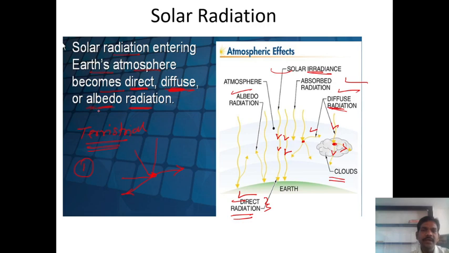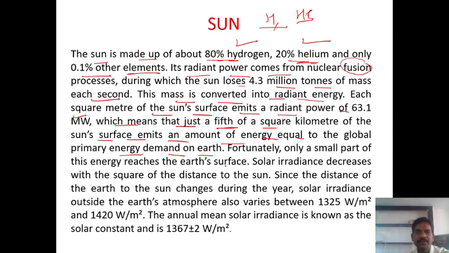Another is albedo radiation. Albedo radiation is nothing but reflected radiation. It is the radiation which is reflected from the earth's surface. If you observe, the radiation is reflected from the earth's surface. This radiation is albedo radiation. These are very important definitions. The question always asked in the exam is: what is radiation and what are the types of radiation? So you write down the simple definition of radiation, draw this diagram, and write down all these definitions.